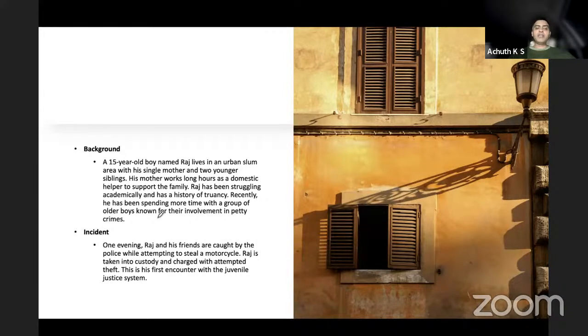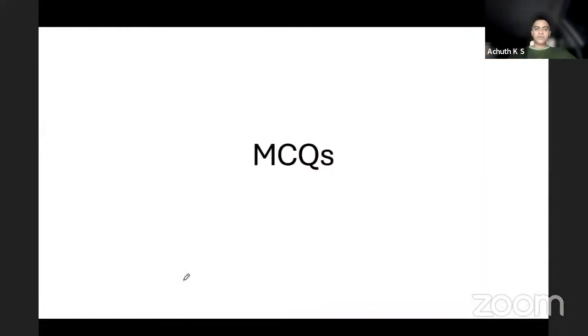Recently he has been spending more time with a group of older boys known for involvement in petty crimes. One evening, Raj and his friends are caught by police while attempting to steal a motorcycle. Raj is taken into custody and charged with attempted theft. This is his first encounter with the juvenile justice system.